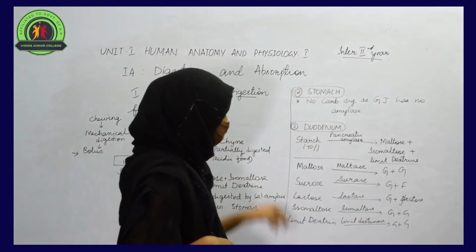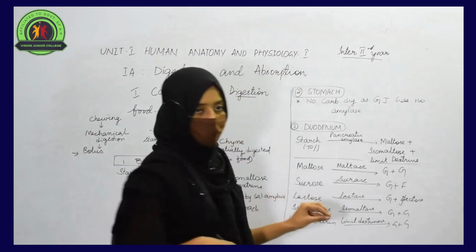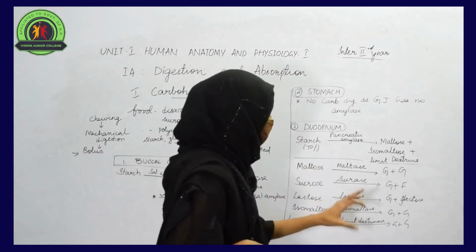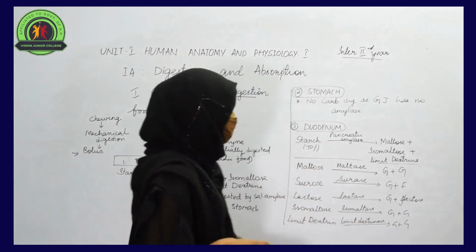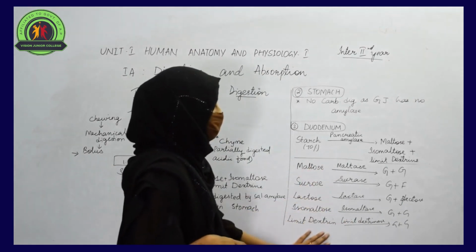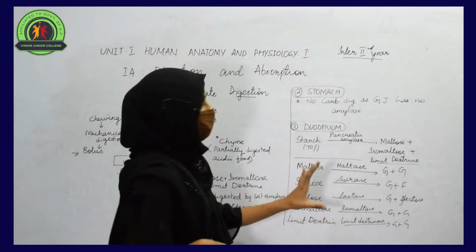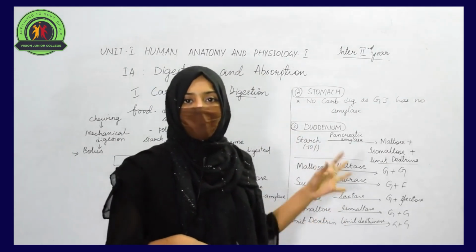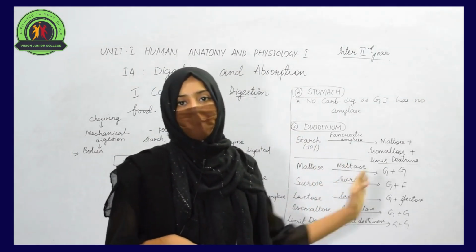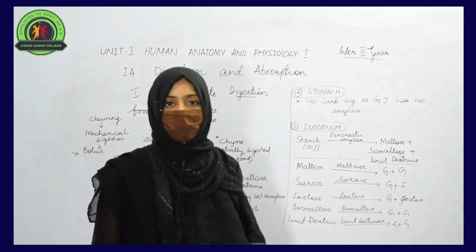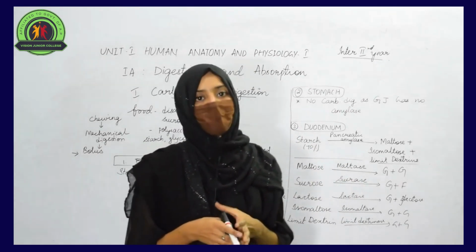And limit dextrin can be converted into glucose by the action of the enzyme limit dextrinase. All these enzymes are present in the duodenum, and they act on the different sugars and break them down into simple sugars that can be absorbed easily by our body.